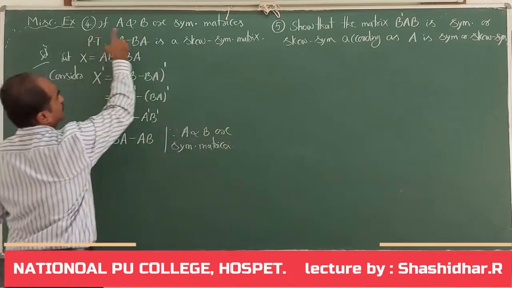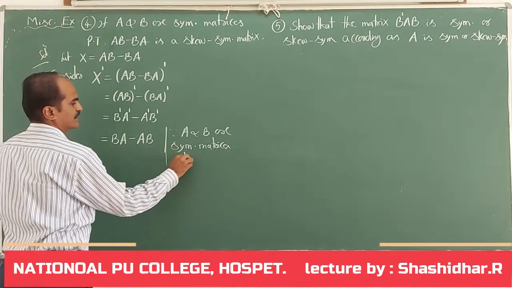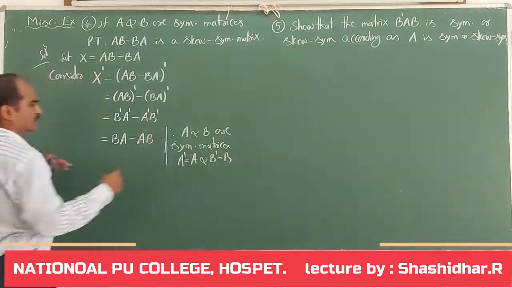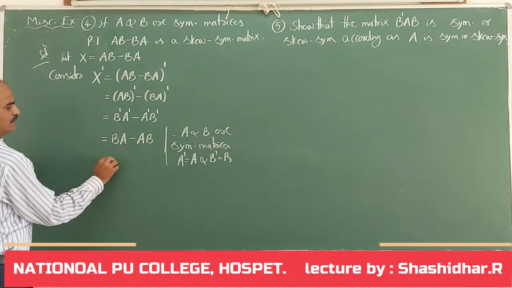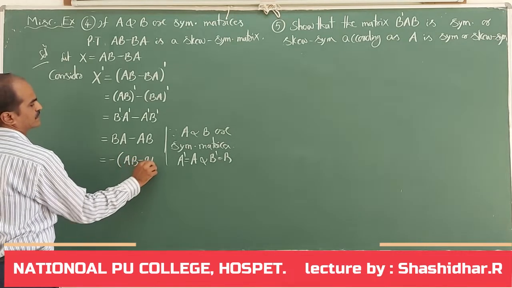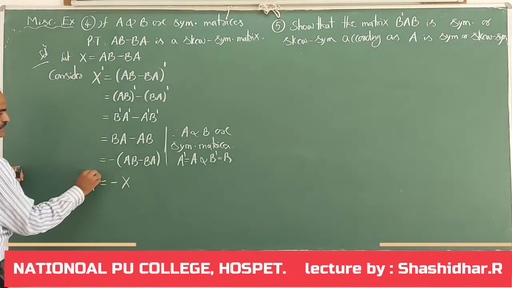That is what they have given. If A and B are symmetric matrices, A dash is A and B dash must be equal to B. That is what I have written. Now I write it is minus of AB minus BA. What is AB minus BA? It is X. What we get?